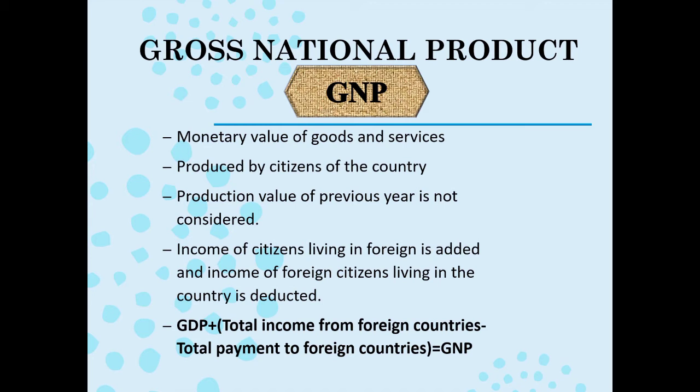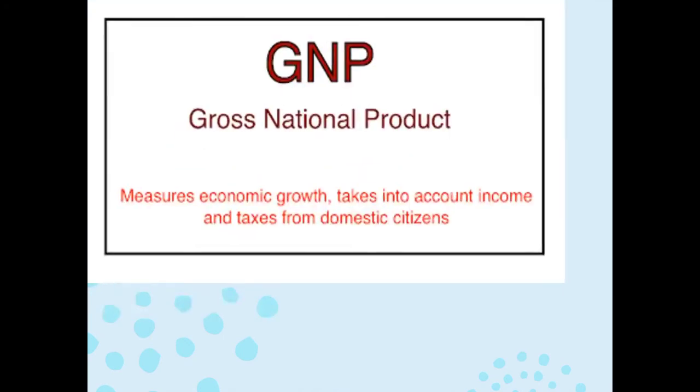That is why total payment to foreign countries is written, and the production in other countries by our own citizens is not considered in GDP, so it has to be added. That is why the total income from foreign countries is added and the payment to foreign countries is reduced. So that gives us GNP.